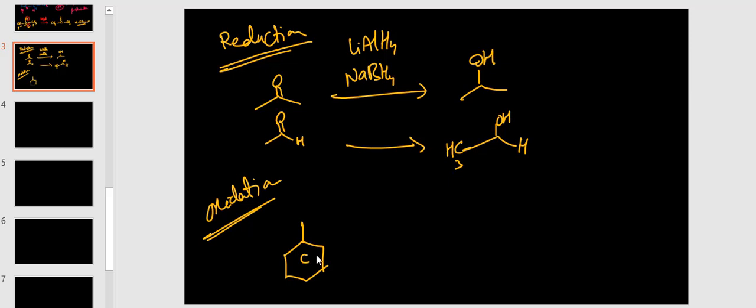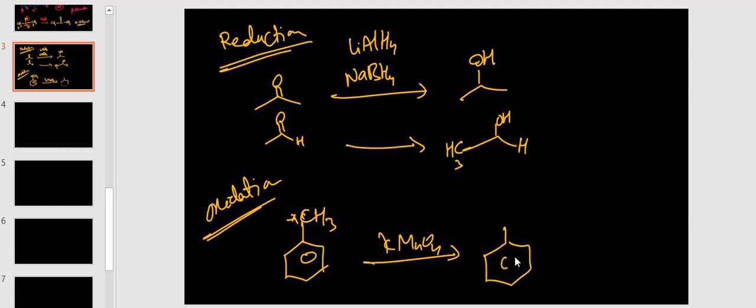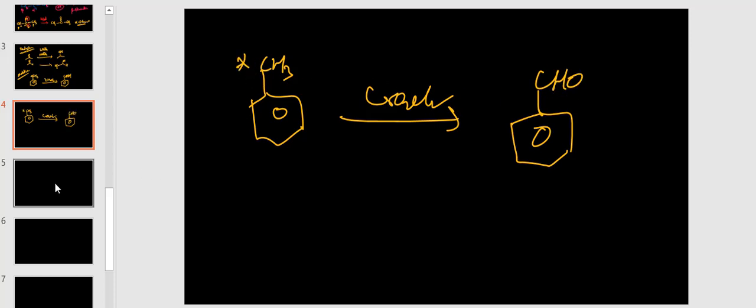Suppose in the presence of KMnO4, this benzylic carbon is undergoing oxidation in hot concentrated conditions, then it is forming benzoic acid. Suppose if you take mild oxidizing agent chromyl chloride, CrO2Cl2, then you will get benzaldehyde. So this carbon is getting oxidation. Okay, then